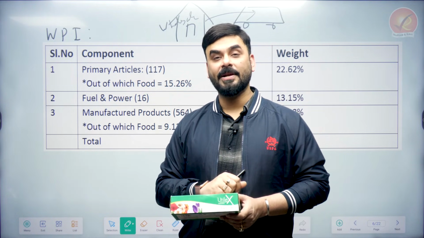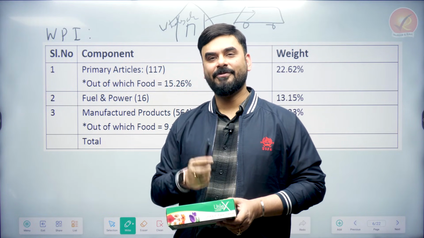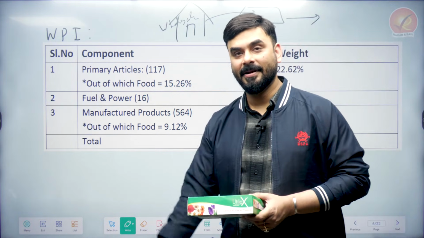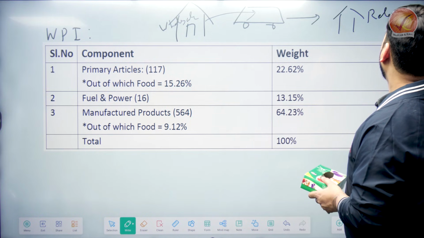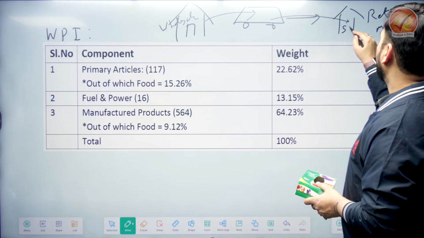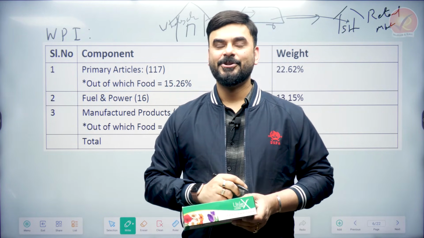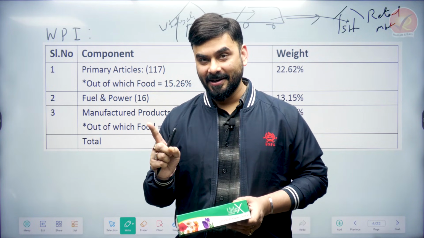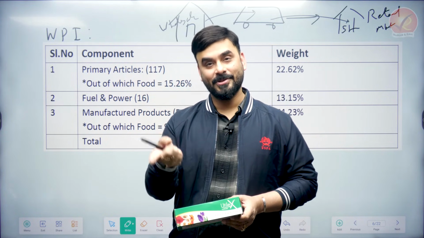Now, if you go to a wholesale mandi and from there you buy one truck full of pens, where will you sell these pens? In a stationery shop. So, where will this truck come? This truck will come to a retail market, right? Retail market where these pens will be put in the stationery shop, and from there the pens will be sold to students, or anyone who wants to write. So, don't you feel whatever happens in the wholesale market in terms of price affects the retail market? 100% it does. That is why knowing the retail market is very important, but knowing the wholesale market is also important.